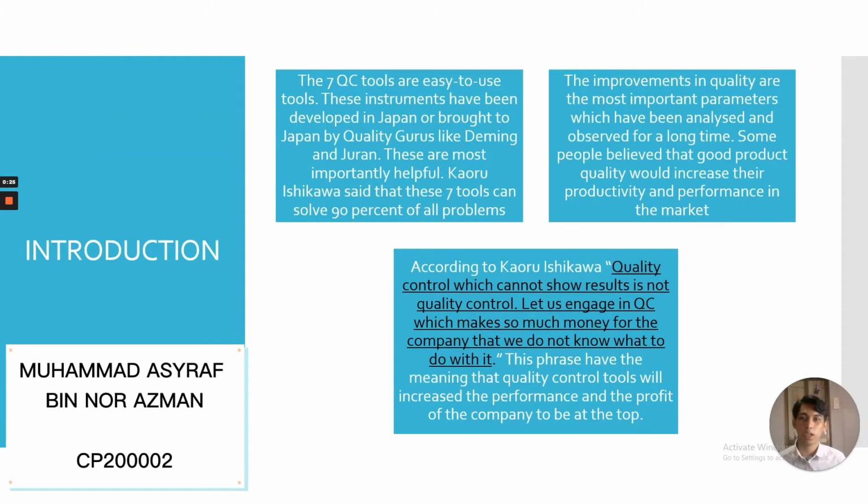As we move to the next part, the introduction. The 7 QC tools are easy to use tools. This instrument has been developed in Japan or brought to Japan by quality gurus like Deming and Juran. They are most importantly helpful. Kaoru Ishikawa said that these 7 tools can solve 90% of all problems, which means the QC tools can solve problems very helpfully, like 90% or above.